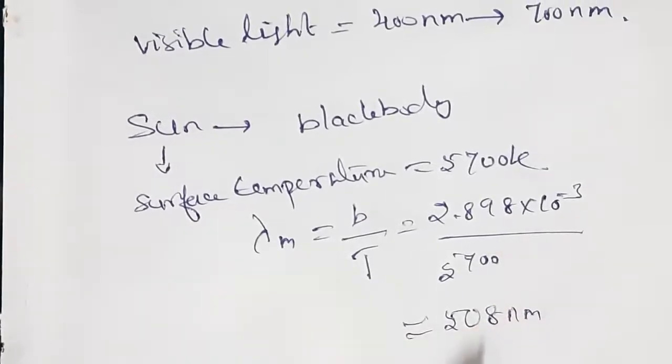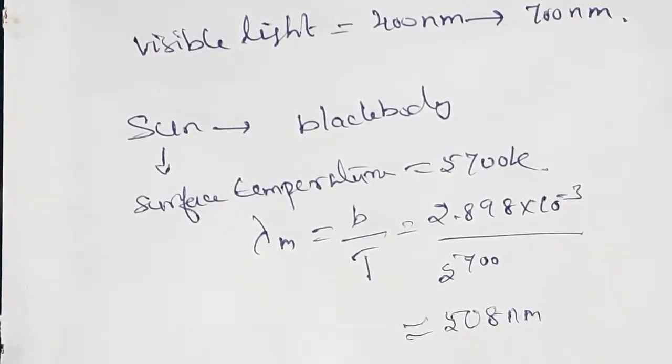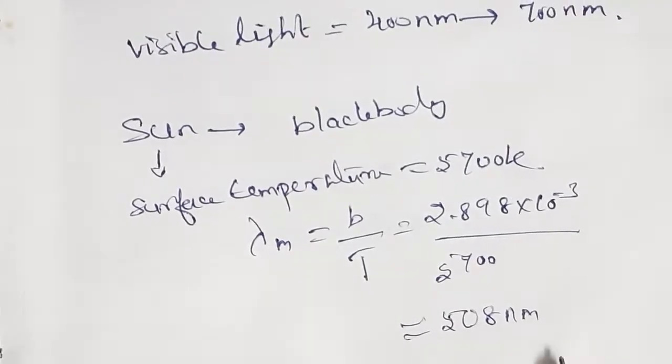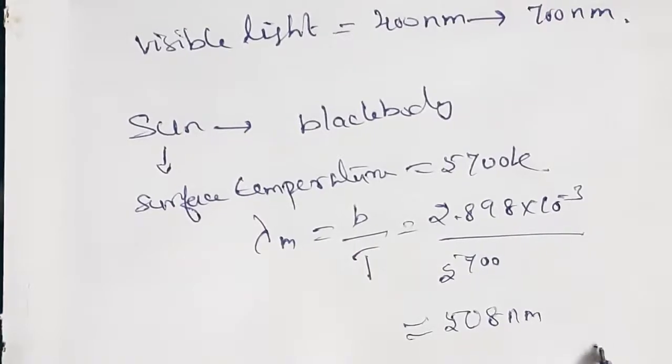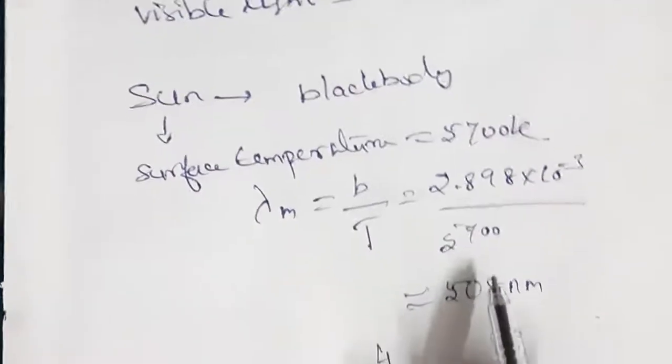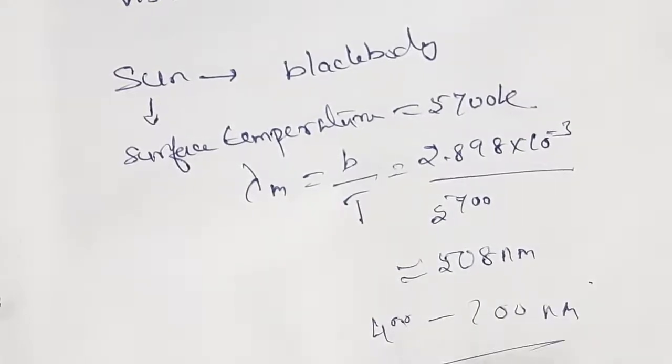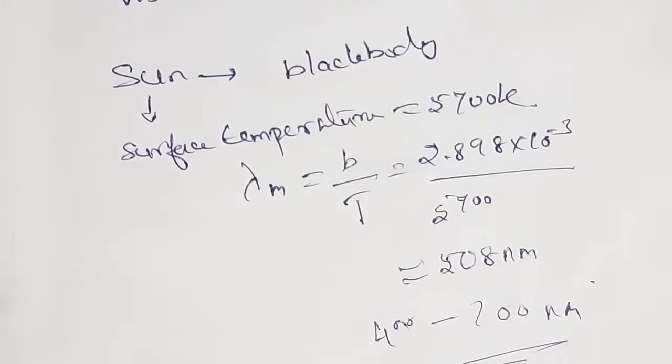So this range we are able to see. According to the sun spectrum, the radiations emitted by the sun lie between 400 to 700 nanometer, which is the visible part of the spectrum. So 508 is a visible wavelength. In the sun spectrum, we can see the range of about 400 to 700 nanometer, so only the visible light is available.